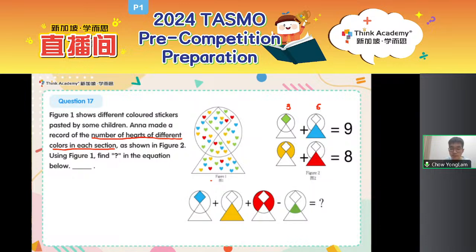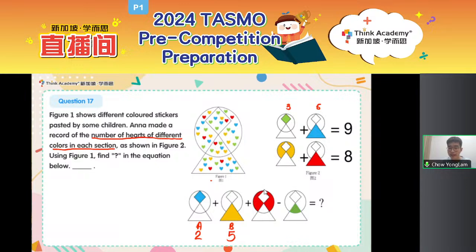So first of all, number 8. Can you tell me what this number 8 is? How many blue hearts are there in this diamond? Oh, somebody already gave me the full equation. Good job. For the blue diamond, there is 1, 2, 2 blue hearts. So this number is 2. How about the next number? Number B. How many yellow hearts are there in this triangle? 1, 2, 3, 4, 5. There are 5 yellow hearts in the triangle. Now let's take a look at the red part.